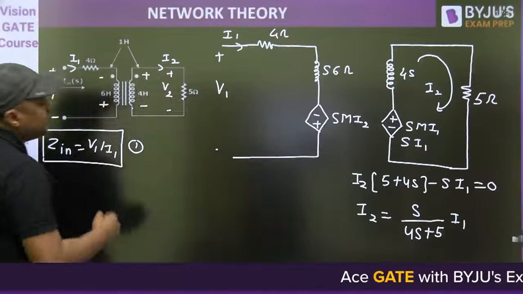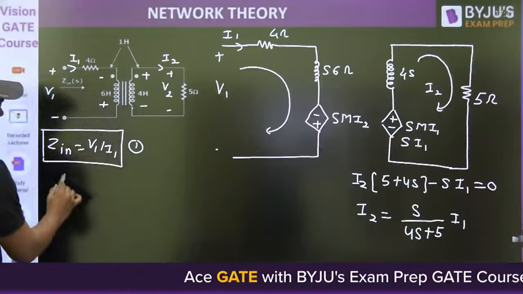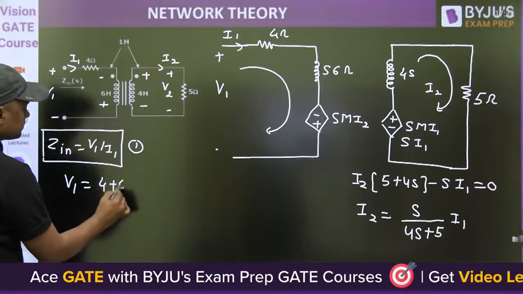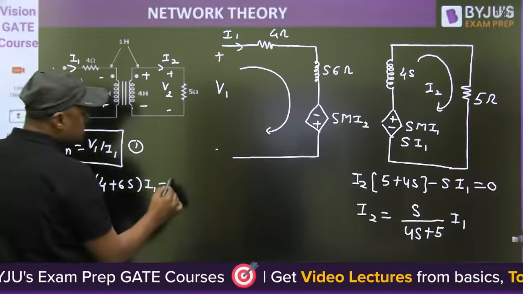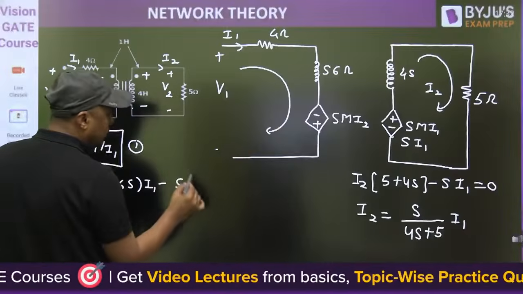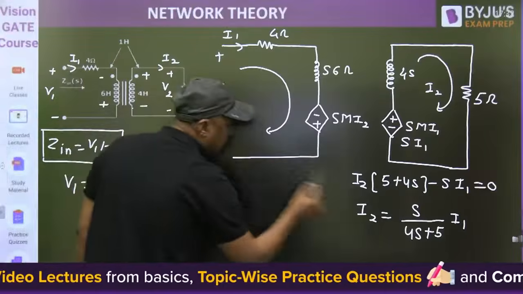Now, write down the KVL here. When I am writing the KVL, V1 is equal to (4 plus 6S) I1 minus S times M I2. Now you can put I2 from this side in terms of I1.